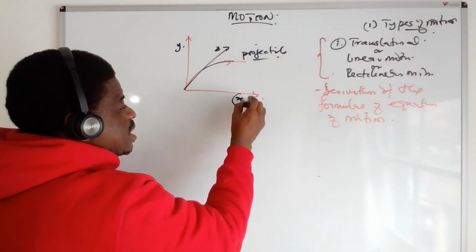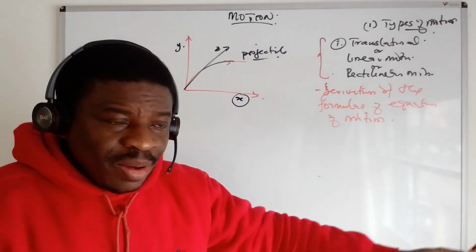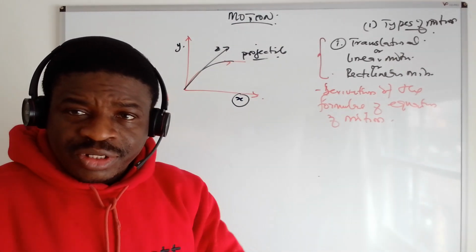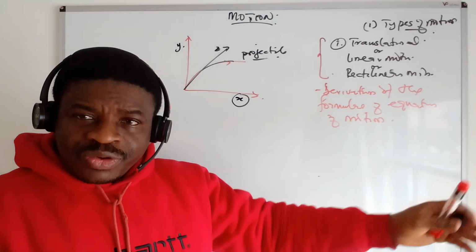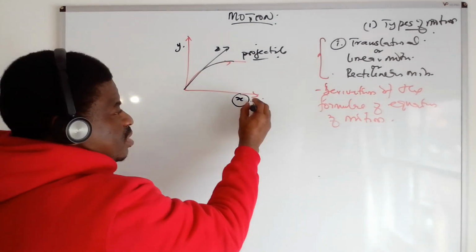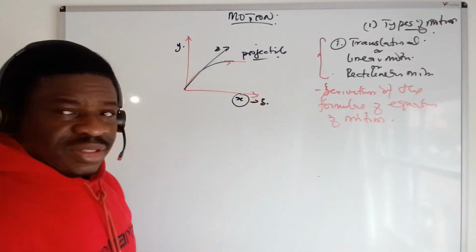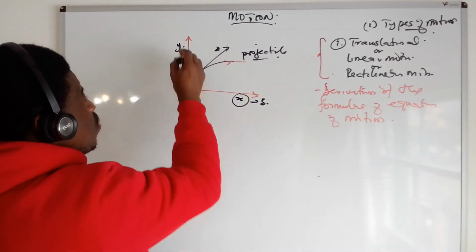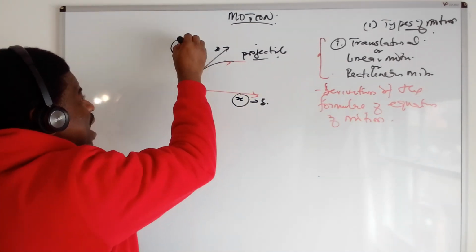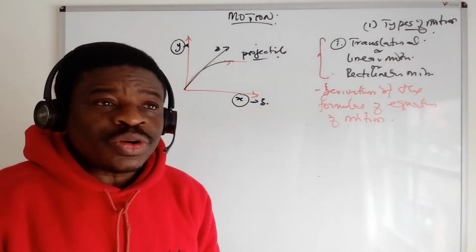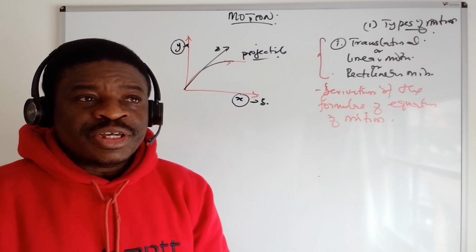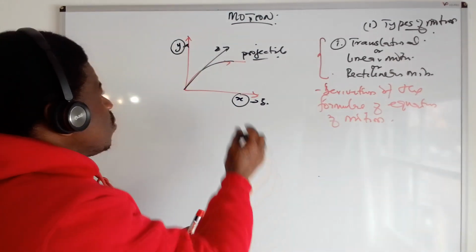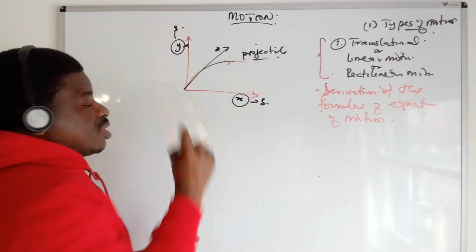We are moving along the x-axis from one point on the horizontal axis, like a car moving from one point to the other along the horizontal axis. There are three formulas to that. Then you are moving along the y-axis, that is, you are throwing an object vertically upward and it comes down. It's going perpendicular. So this one also has its own three formulas.